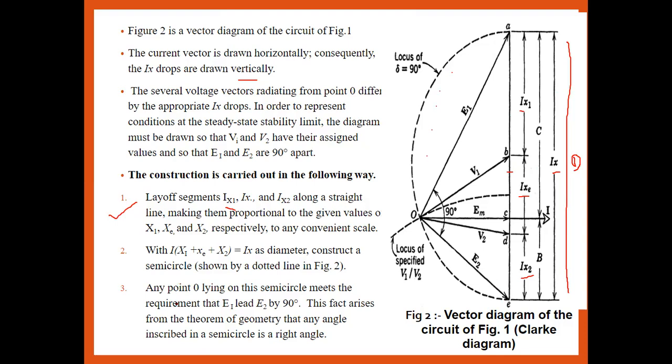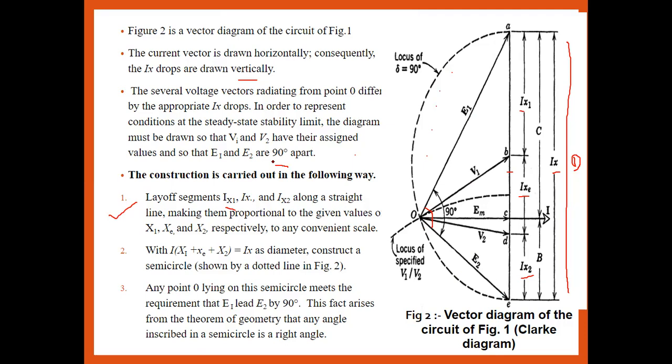So any point O lying on the semicircle meets the requirement. Means what? The values of E1 and E2 should be 90 degrees apart. Means what? We have to assign the values of V1 and V2 such that the ratio of V1 and V2 is assigned so that the angle between E1 and E2 is 90 degrees. We want the angle between E1 and E2 to be 90 degrees.